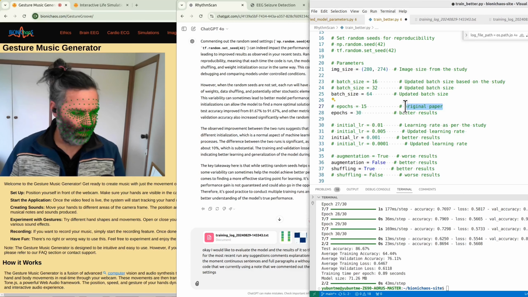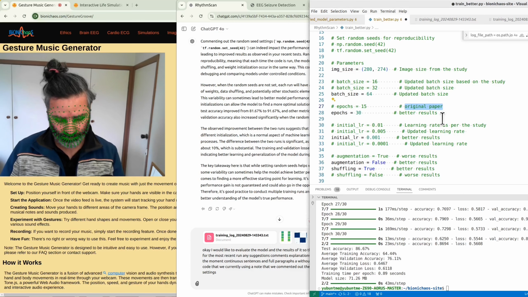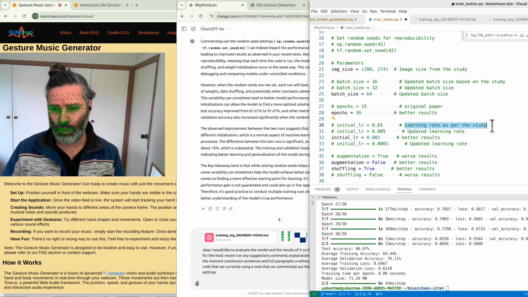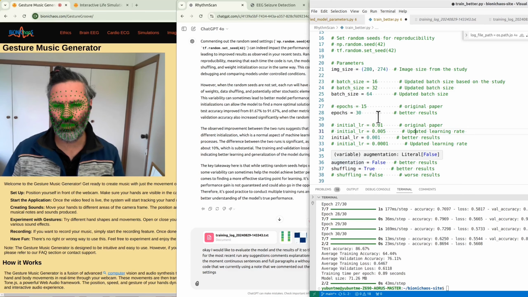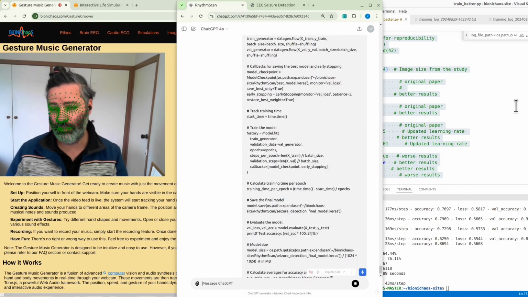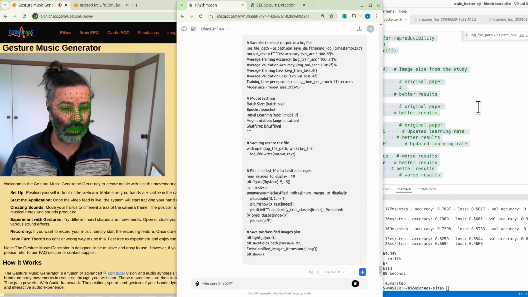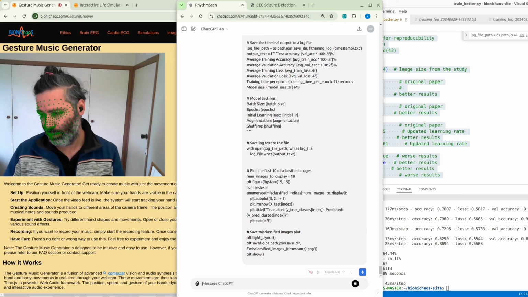Yeah, from memory, original paper at 15 epochs and 0.01. Yeah, they do mention augmentation and shuffling. If we can focus on settings or potentially change the model. Let's see how we go.